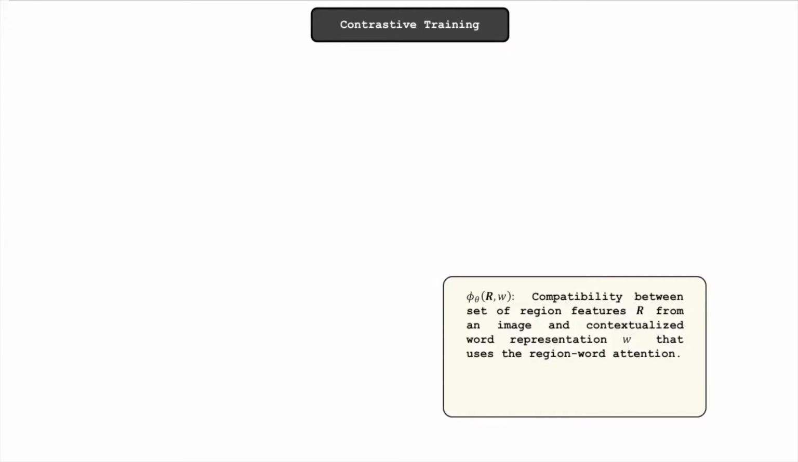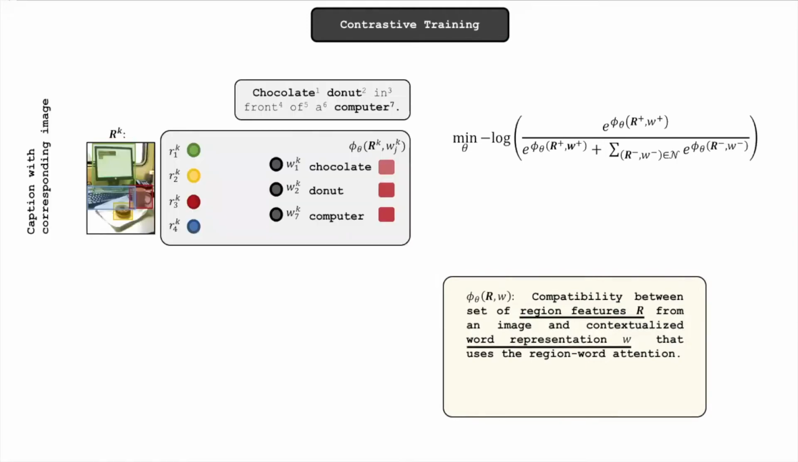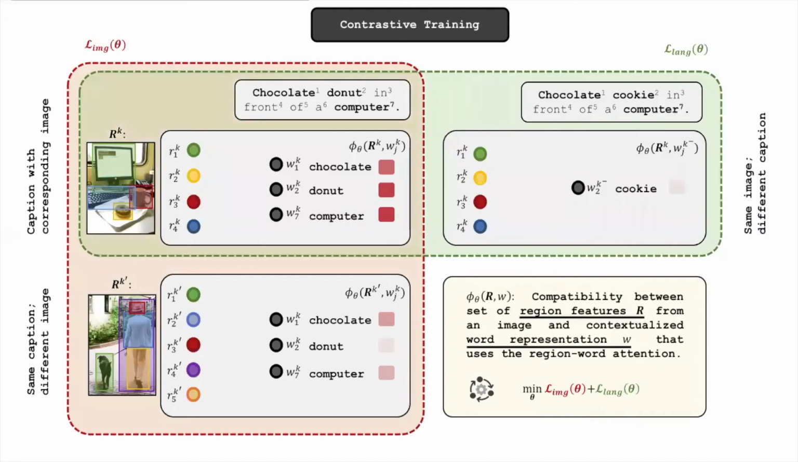Contrastive training using InfoNCE involves learning a compatibility function between the variables we wish to compute mutual information for. We want to learn a compatibility function between a set of region features R and contextualized word representations W. The InfoNCE objective encourages higher compatibility scores for true region word pairs than incorrect pairs. Images with corresponding captions serve as positives, and negative pairs could be constructed by pairing the original caption with a randomly sampled image, or by pairing the original image with a randomly sampled caption.